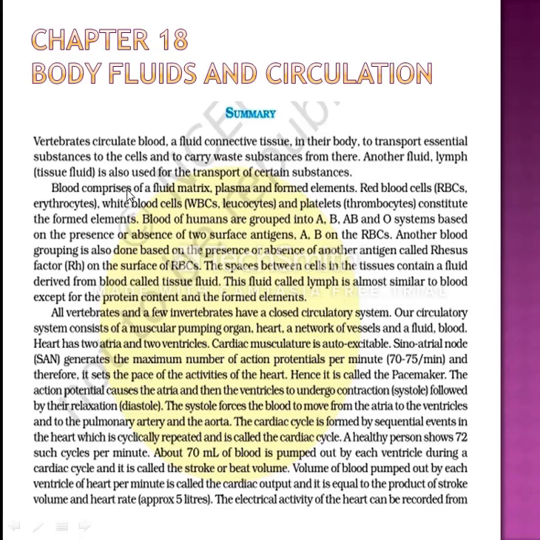Blood comprises a fluid matrix, plasma, and formed elements. Red blood cells (RBCs, erythrocytes), white blood cells (WBCs, leukocytes), and platelets (thrombocytes) constitute the formed elements. Blood of humans is grouped into A, B, AB, O systems based on the presence or absence of two surface antigens, A and B, on the RBCs.